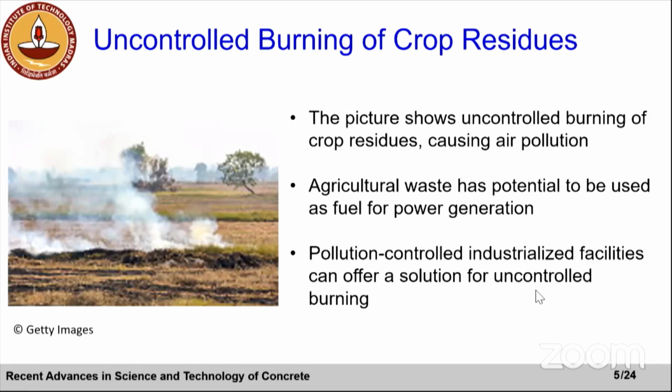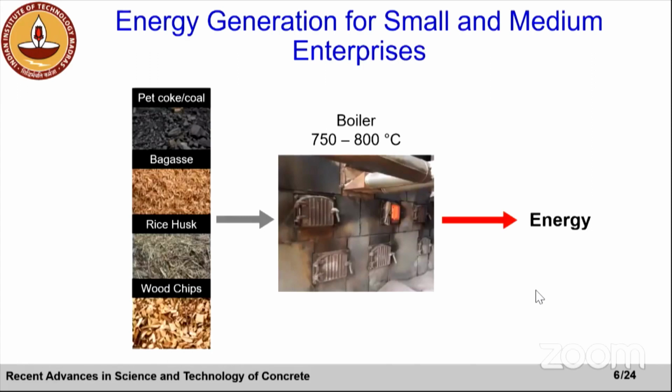Typically, if you look at small and medium sized industry in India, whether it is the sugar industry or paper industry, they use a lot of agricultural waste to get energy. This is just one example of a paper industry where they use pet coke or coal with other agricultural waste, which could be bagasse, rice husk, wood chips.